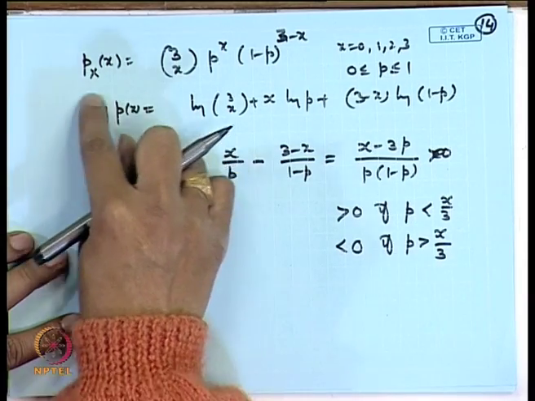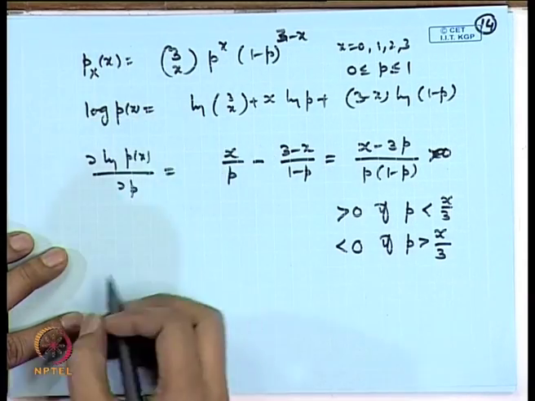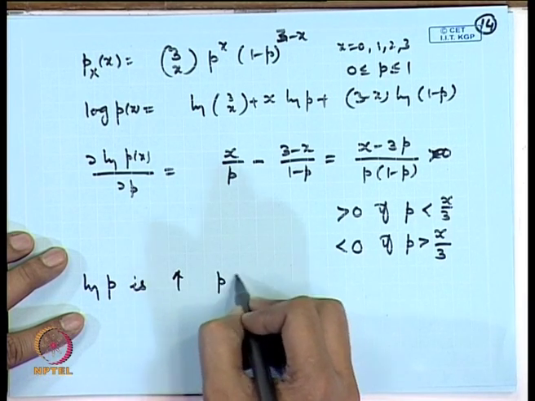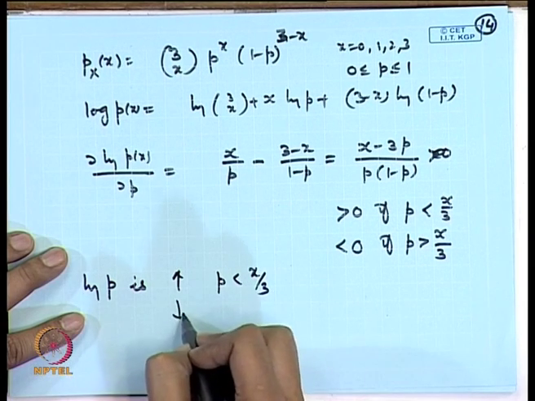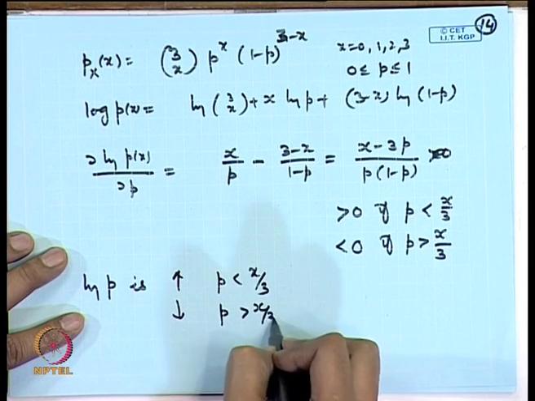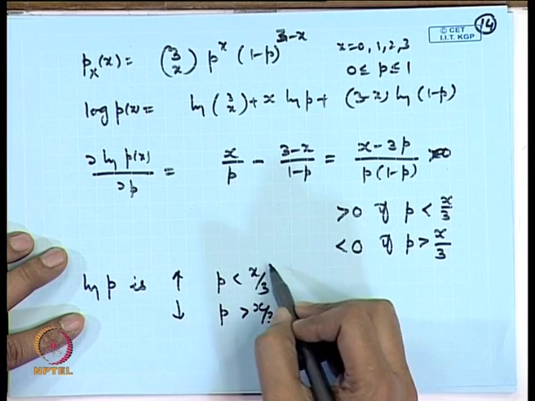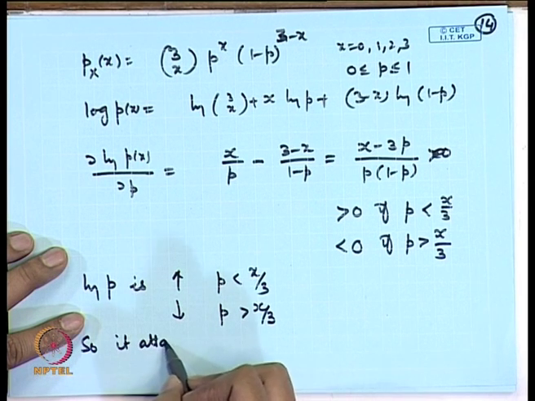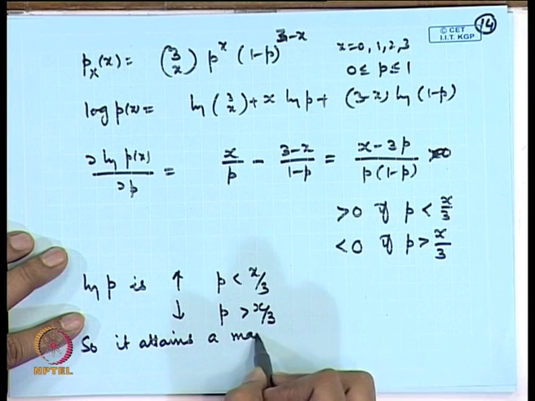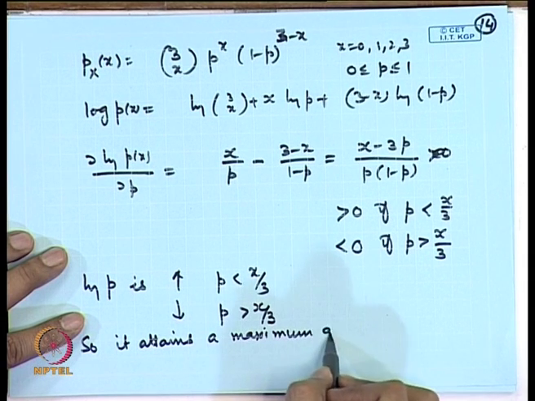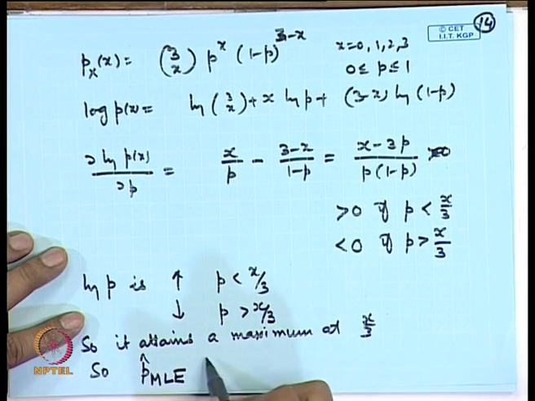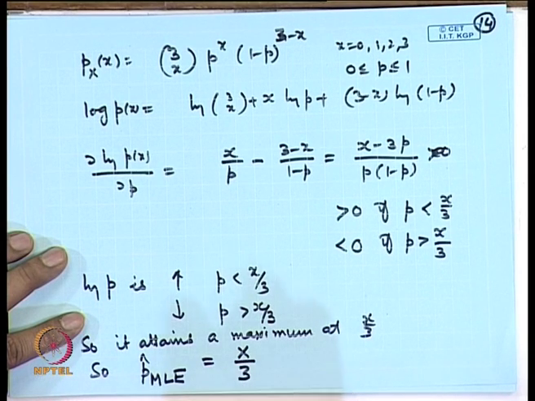As a consequence, I know the behavior of log L: it is increasing for p less than x by 3 and decreasing for p greater than x by 3. So, there is a peak attained at x by 3. So, it attains a maximum at x by 3.